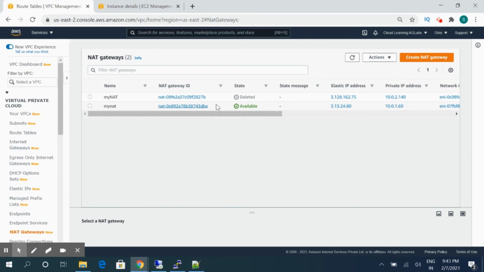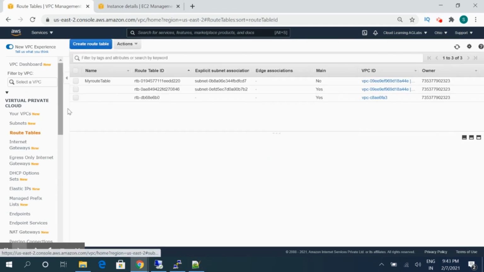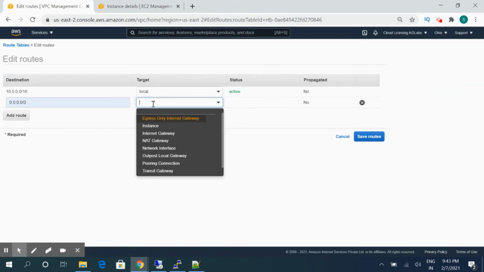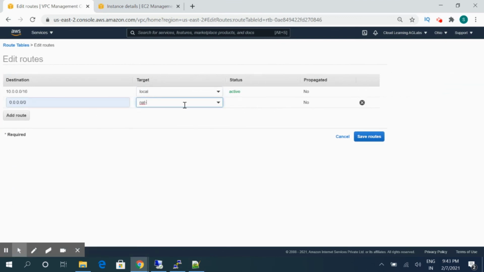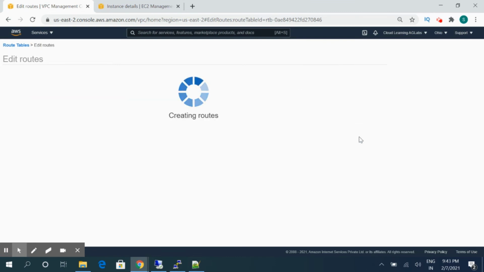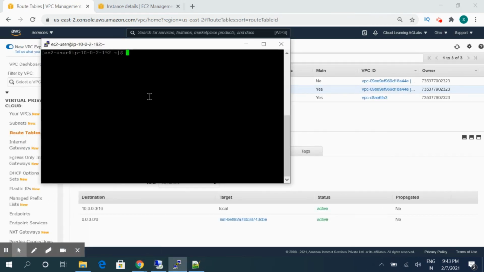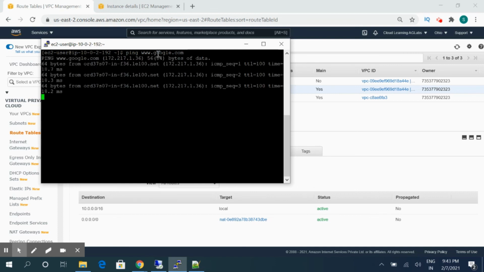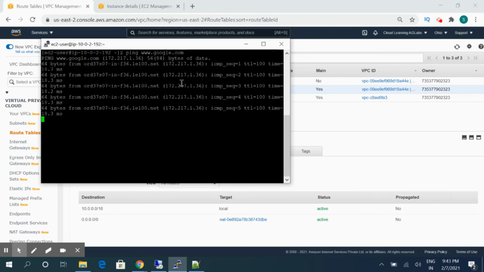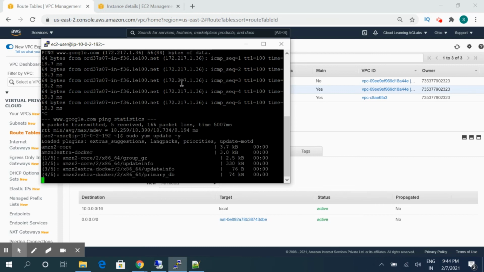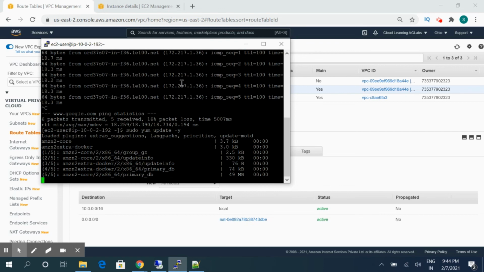So now our NAT gateway is in available state. We'll go to the route tables again. We'll define the route which we created earlier. So this will be the NAT gateway, and this will be our NAT. So it's been successfully added for our EC2 instance. Now we will do a ping. And now you can see that we are able to communicate with the internet. And even if we try to update the server, it's available.